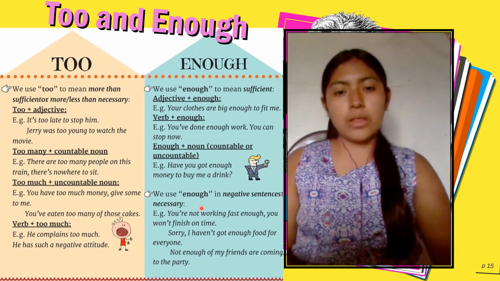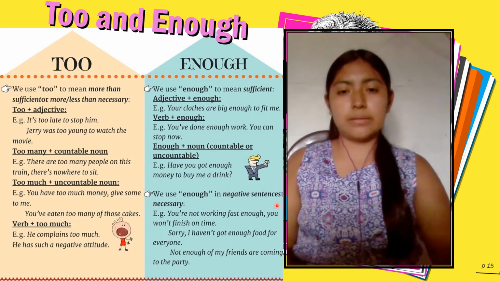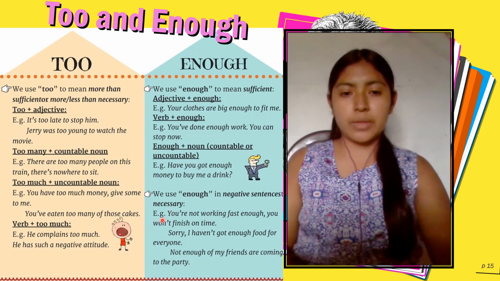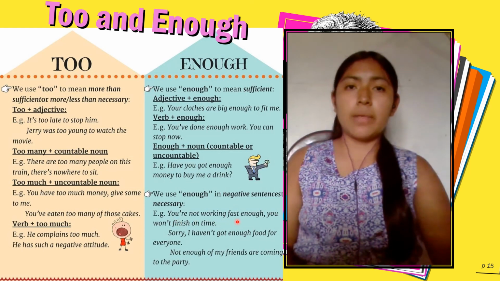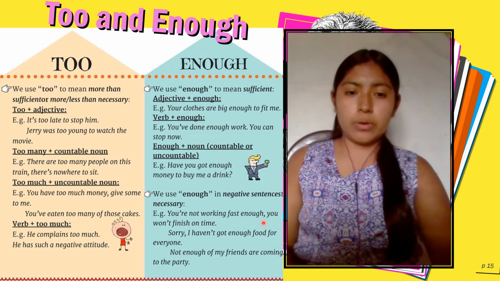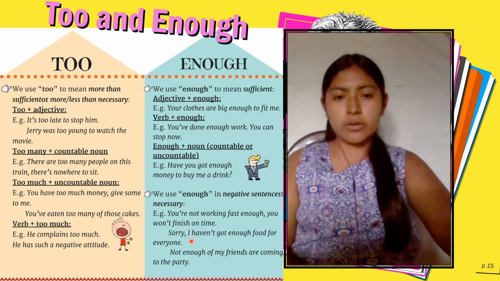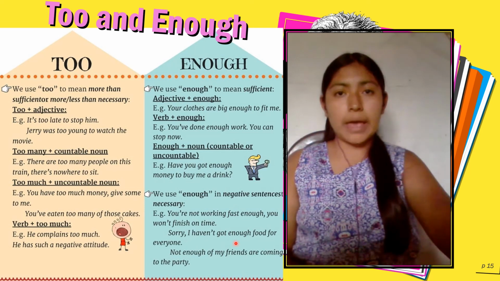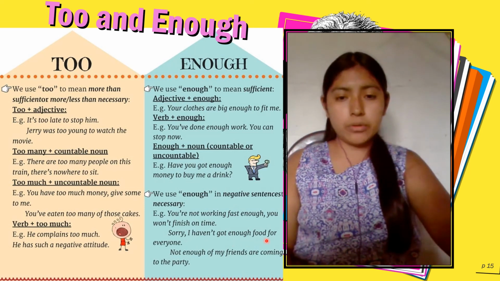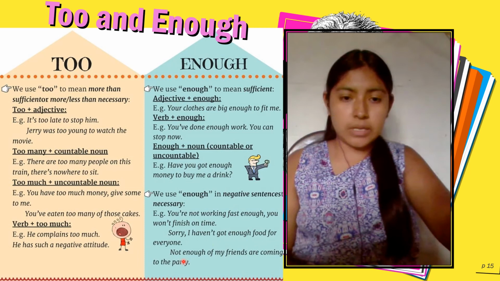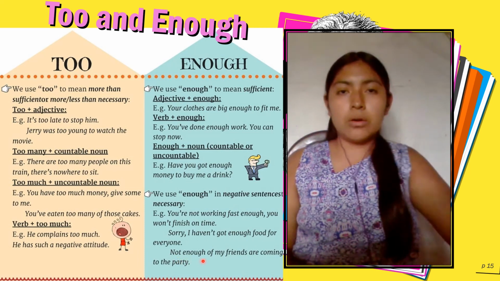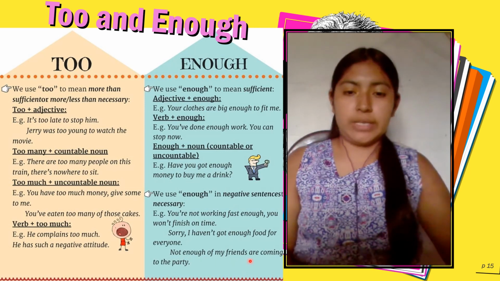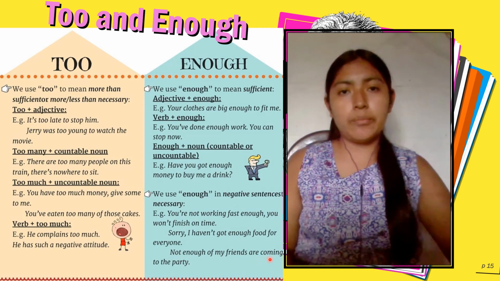We use enough in negative sentences to say something is not sufficient. For example, you are not working fast enough. You won't finish on time. Sorry, I haven't got enough fuel for everyone. Next, not enough of my friends are coming to the party.